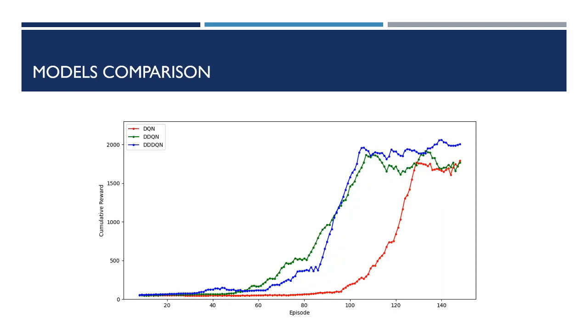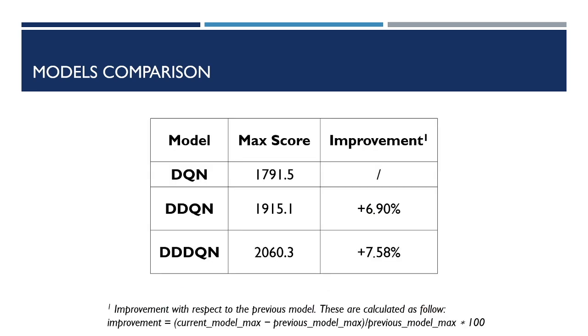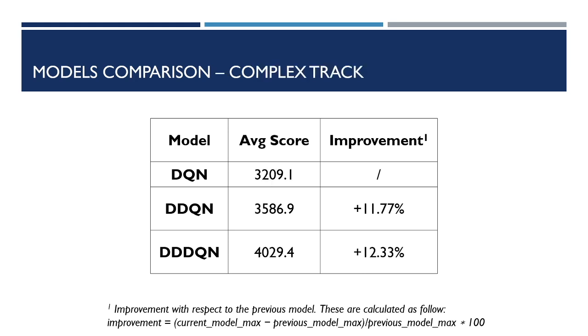Now, comparing the different results, it's possible to see that all three models learn to achieve good results, but in particular the dueling double DQN got a higher score. Here there is a table that summarizes the results, and in particular it's possible to see that the dueling double DQN performs better than the other models. And these are the results in the complex track. So again, the dueling double DQN performed better than the other models, but it is expected since this network is the best version of the other networks.